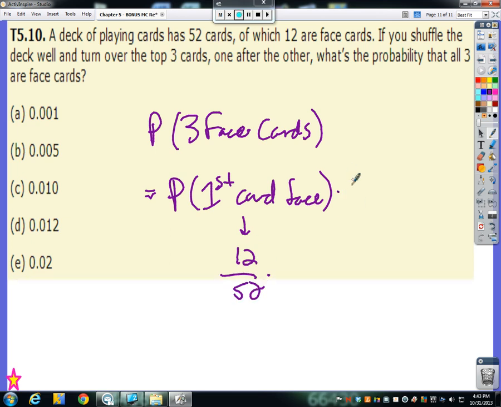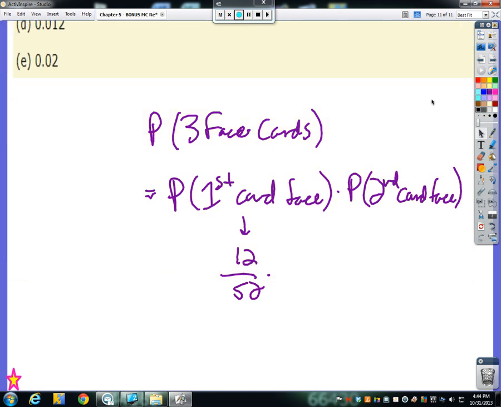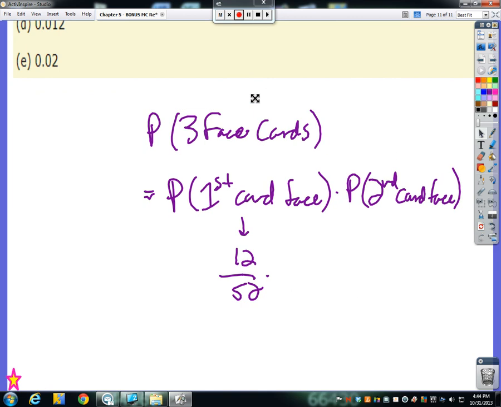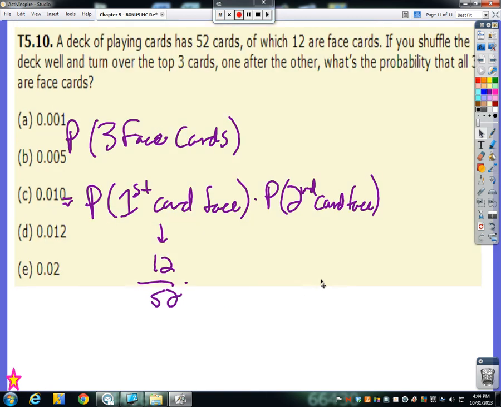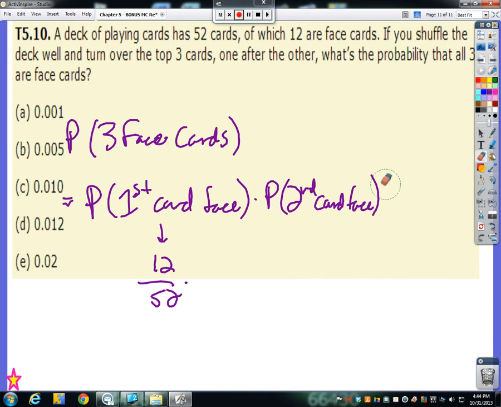Okay. What's the probability that the second card is a face card? And if you said 12 out of 52 again, you would be mistaken. Because if the first card was a face card, then technically we need to write, and I kind of screwed myself on room here. Let me just bring that up, bring this over, and bring that back down. Then really I should have written this as the probability that the second card is a face card given the first card is a face card.